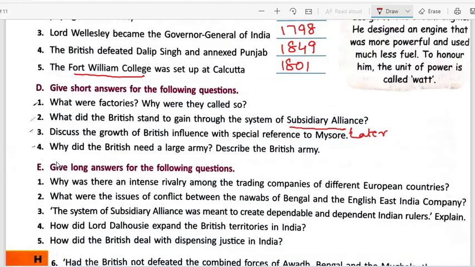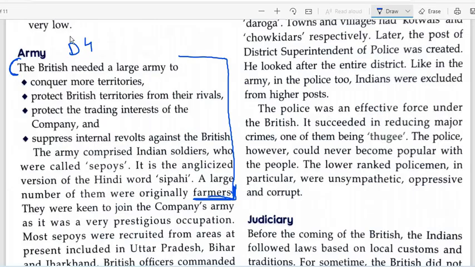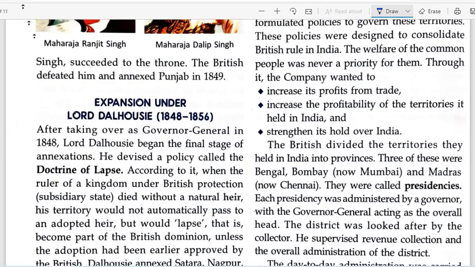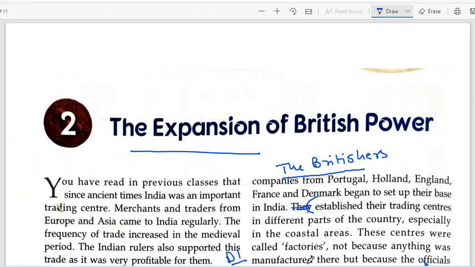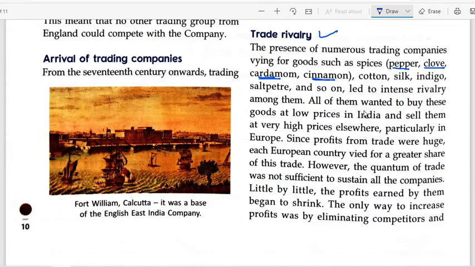Now moving on to the next section, that is section E. It says you have to give long answers for this. Why was there an intense rivalry among the trading companies of different European countries? For this, come to the first page of the chapter. Okay, all right, hold on. This is your first page, trade rivalry. This led to intense rivalry among, all of them wanted to buy these. What you have to do is start from the start of the paragraph. This is your E1.